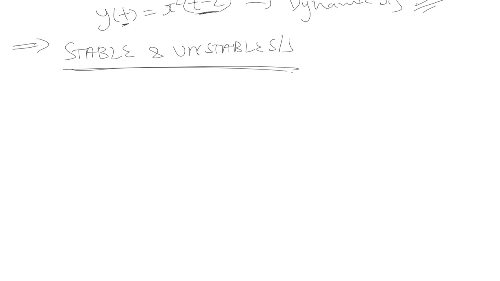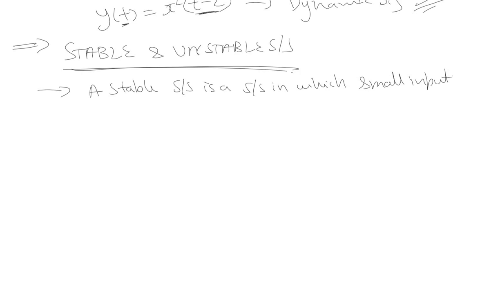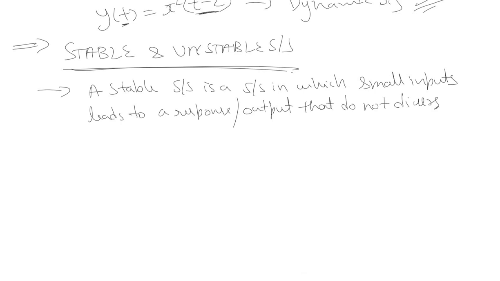Informally, you can say a stable system is one in which small inputs lead to a response that does not diverge. By response we mean output.